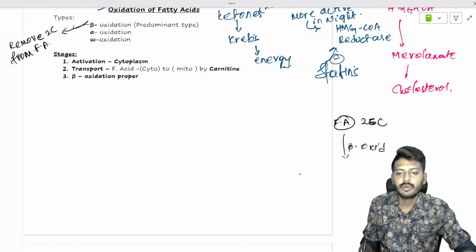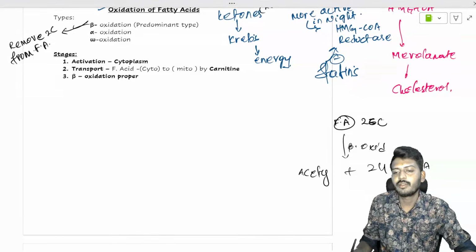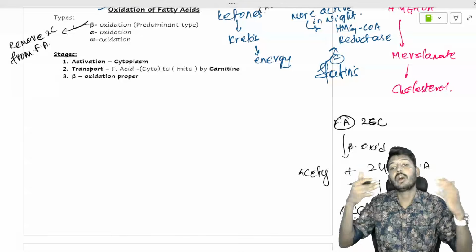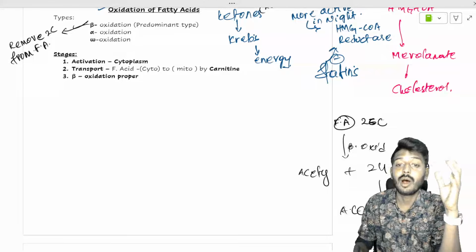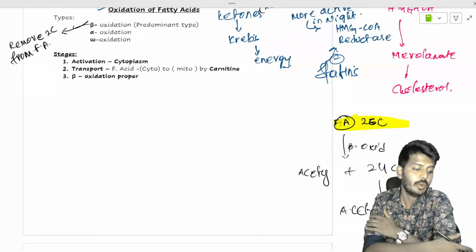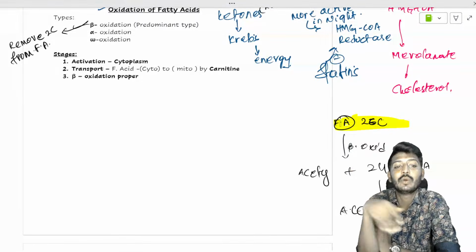Let's take a fatty acid of 26 carbon atoms. It undergoes beta oxidation, so it will give acetyl CoA, plus you have a 24 carbon atom fatty acid. Now this 24 carbon fatty acid again undergoes oxidation, gives acetyl CoA, and leaves a 22 carbon fatty acid. Like this it goes on and on. So one fatty acid with 26 carbon atoms can give about 13 acetyl CoA.